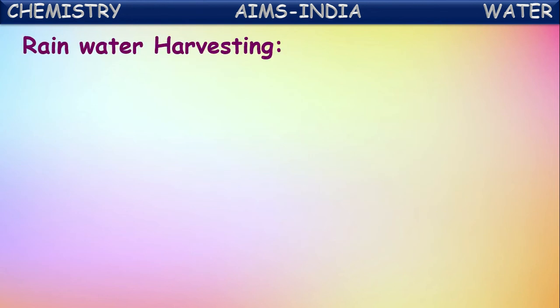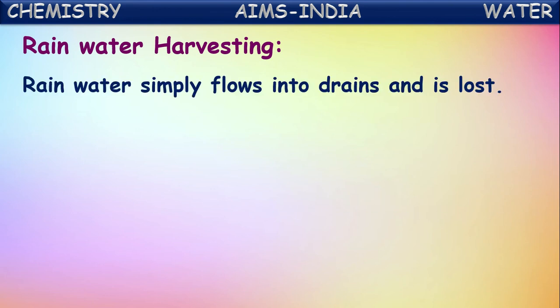So in that, the important thing is rainwater harvesting, preserving this rainwater without wasting. That is what we call rainwater harvesting. Rainwater simply flows into drains and is lost. So what happens when it rains heavily? All the rainwater forms streams and finally it reaches oceans and dissolves. Without usage, it will be wasted there. It drains uselessly. So if it is preserved,